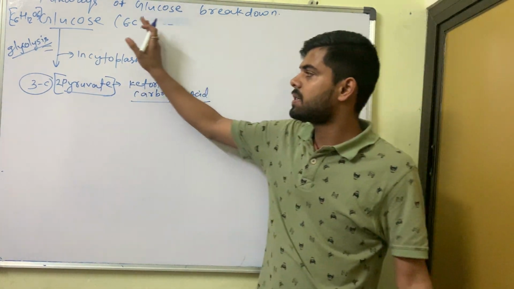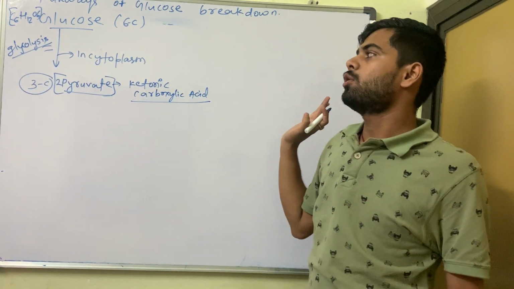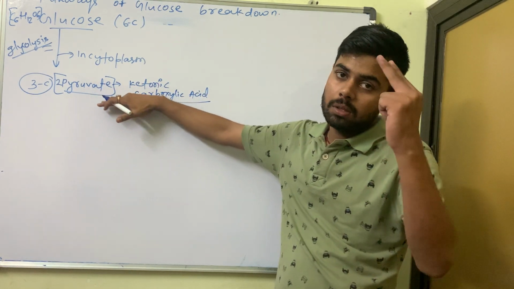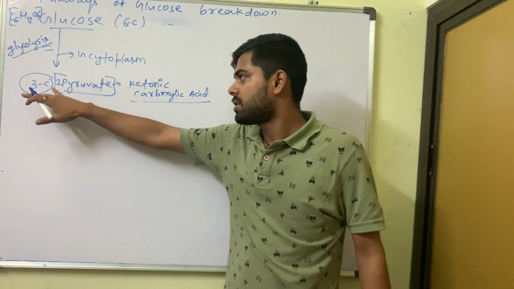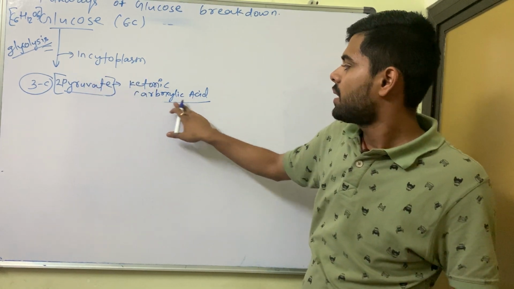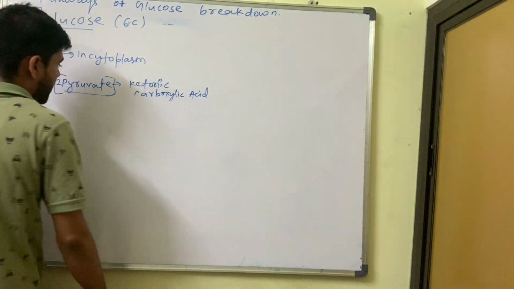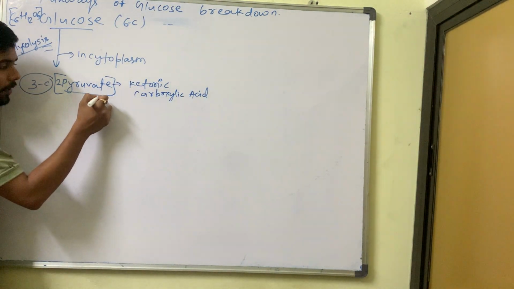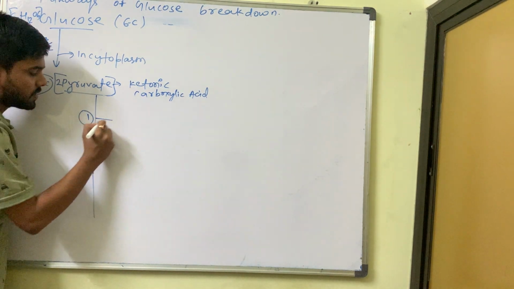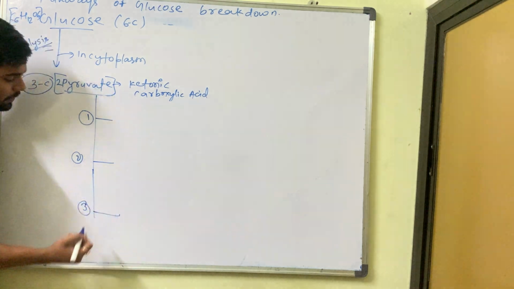And these things will take place in the cytoplasm, and the process is known as glycolysis. So 6 carbon molecules will break into 3 carbon molecules, 2 three-carbon molecules. That is pyruvate. You call it pyruvic acid, and its chemical name is ketenoic carboxylic acid. Now this pyruvate will further divide into 3 parts. We will discuss each and every part: first part, second part, and third part.